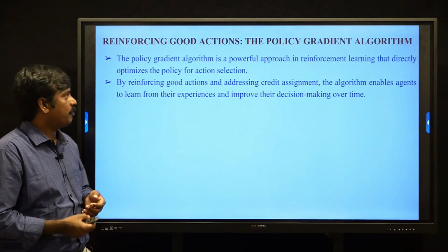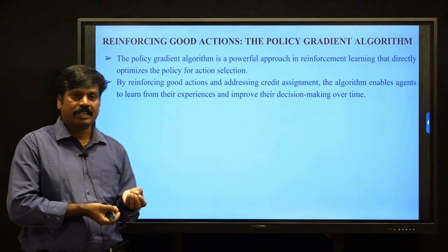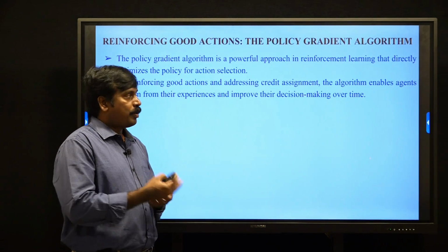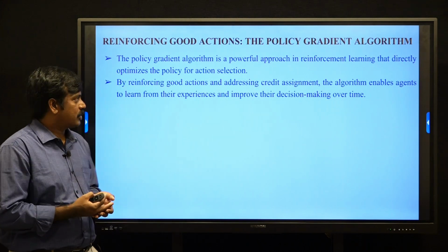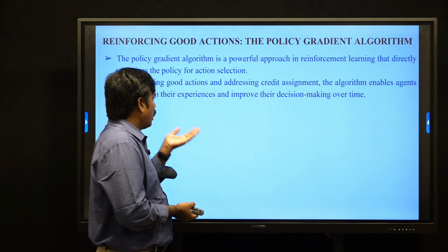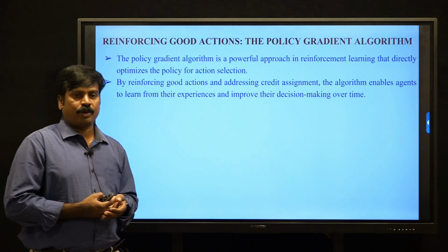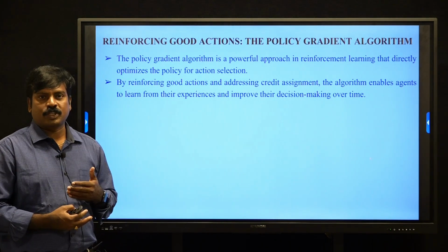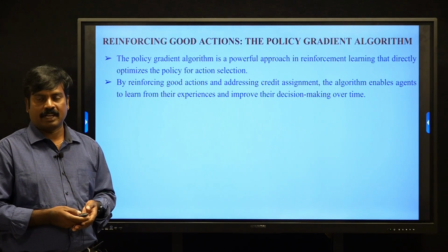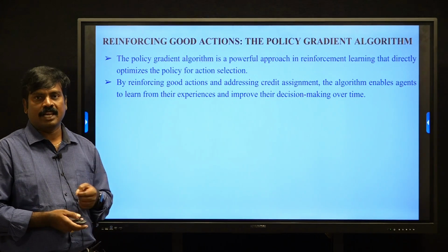So policy gradient algorithms are important in reinforcement learning to optimize the policy function, using credit assignment and log probabilities, to get the best optimal policy in reinforcement learning and to select the best actions in a state.